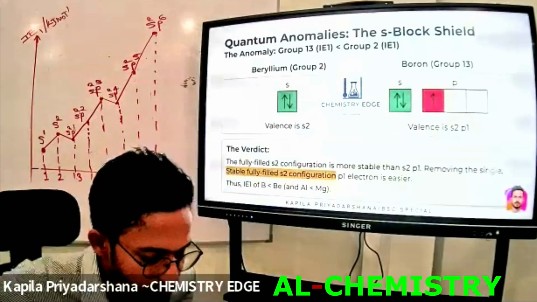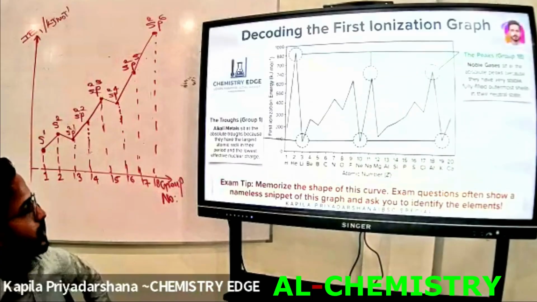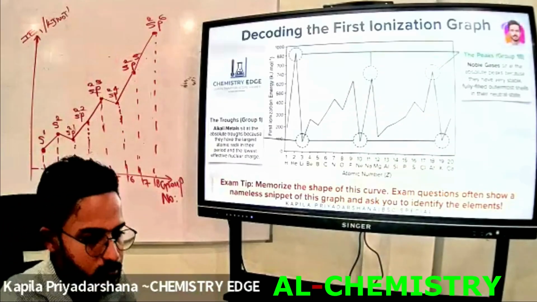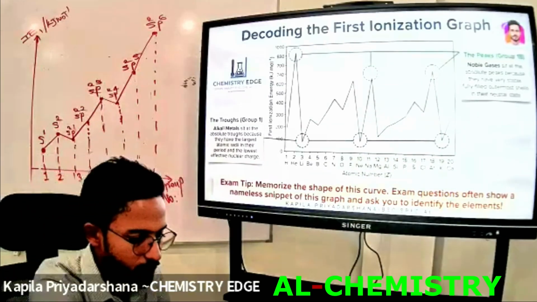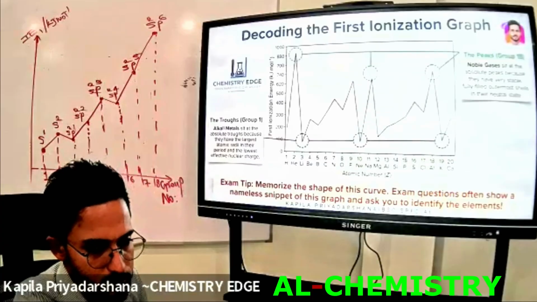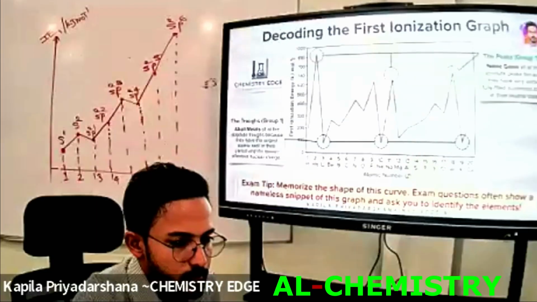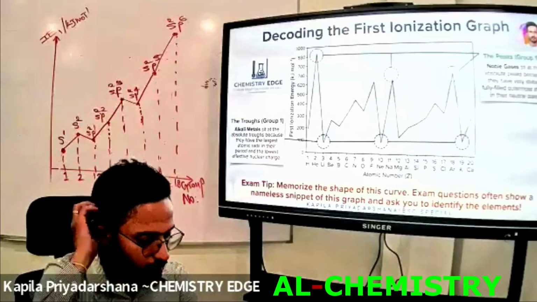Try to draw this graph. Then we will describe what will happen here. Okay, let's write down the note.